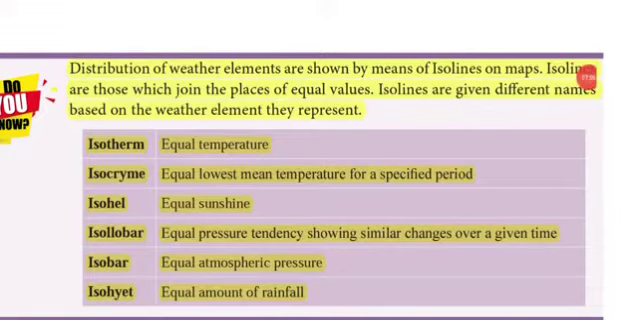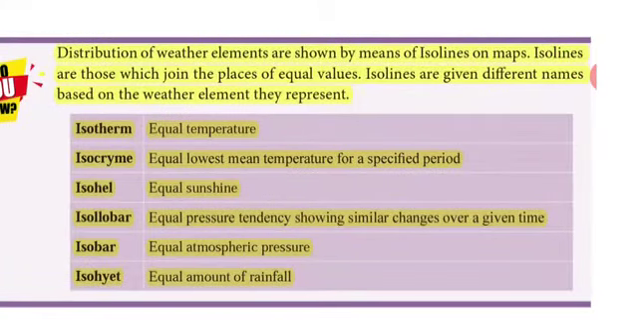Distribution of weather elements are shown by means of isolines on maps. Isolines are those which join the places of equal values. Isolines are given different names based on the weather element which they represent. Here you have a violet color box defining isotherm, isochrone, isohyet, isobar. So you have all the things. Any 5 you can write. You have to write the definition which I have highlighted in yellow color, those 3 lines, and any 4 in that tabular column box. So this is all about your short answer.